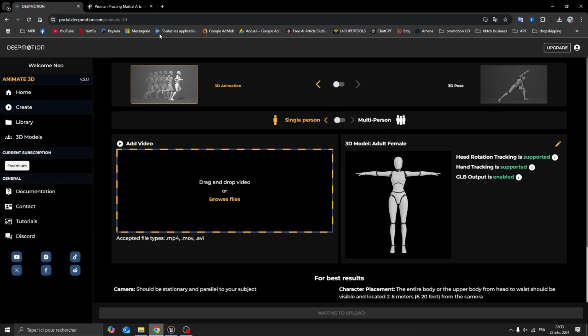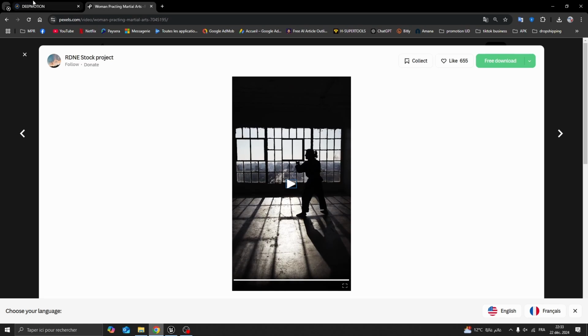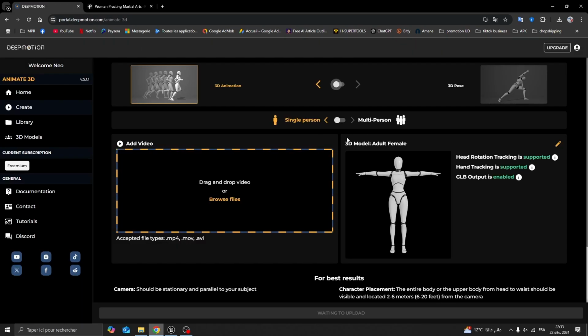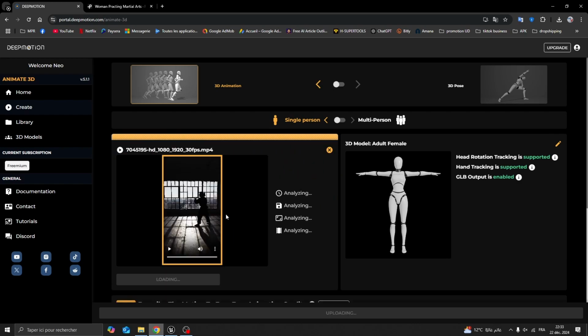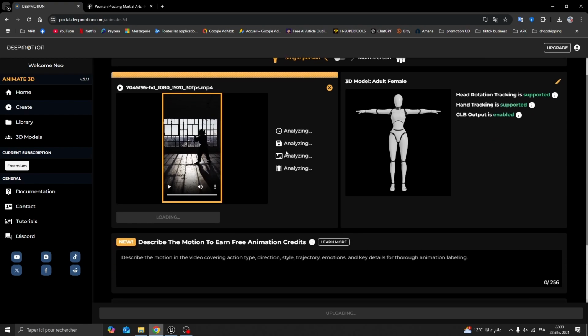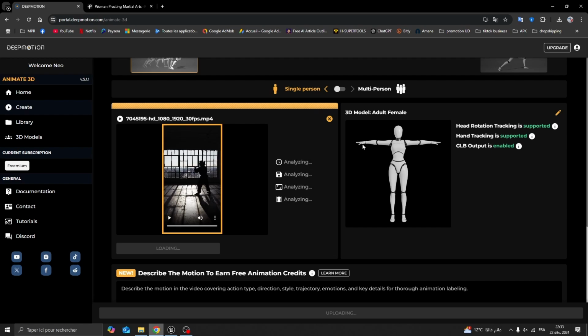So here in my case, this is just one character playing some martial art movement. So I will select one, and here of course I will click on browse file. So here it is uploading my video. Okay, now it is analyzing it in order to create a 3D animation with a 3D character. And of course here you can see that it is the Unreal Engine mannequin.